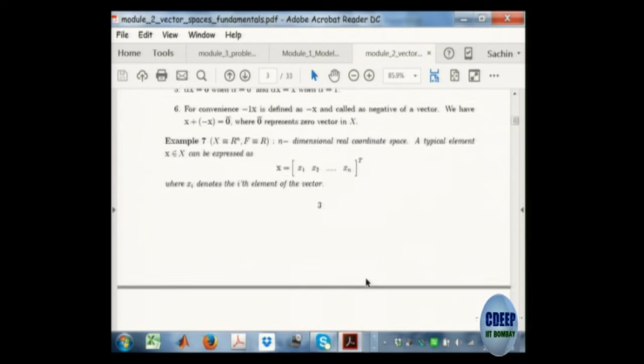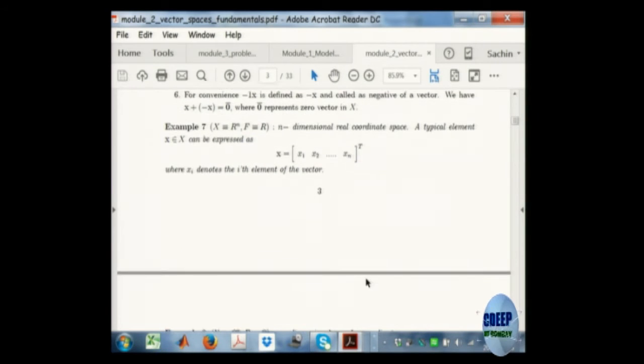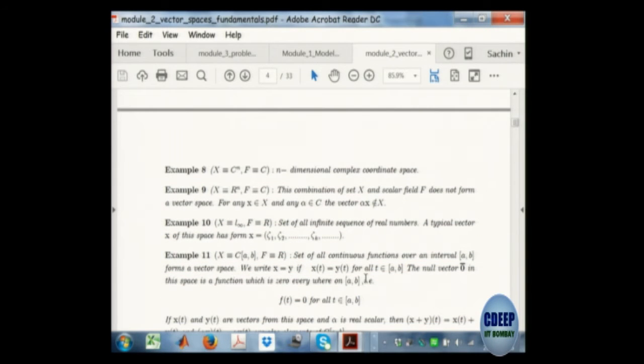So here I have taken examples of vector spaces. For example, set of infinite sequences, n dimensional spaces, which all of us keep using. So that is important to of course discuss in the beginning. 3 dimensions, 4 dimensions, 5 dimensions, n dimensional spaces.